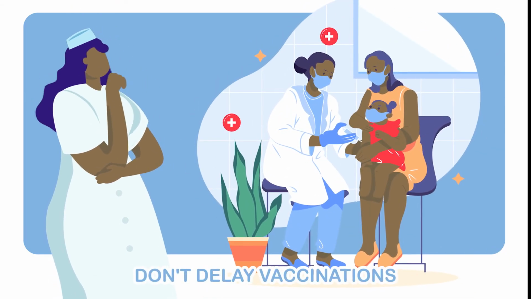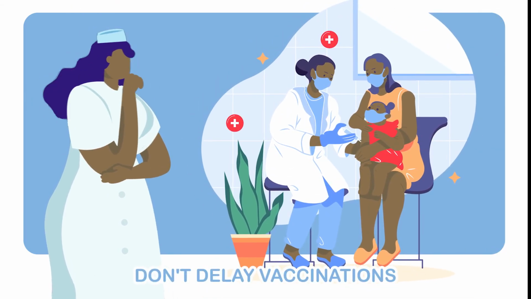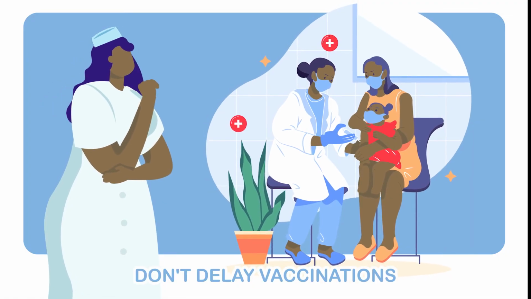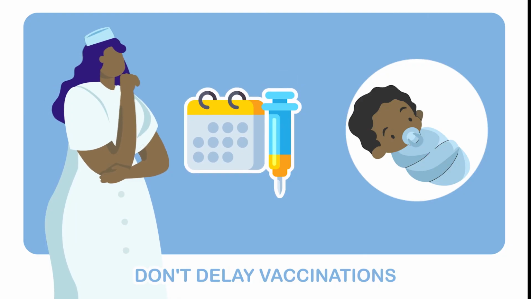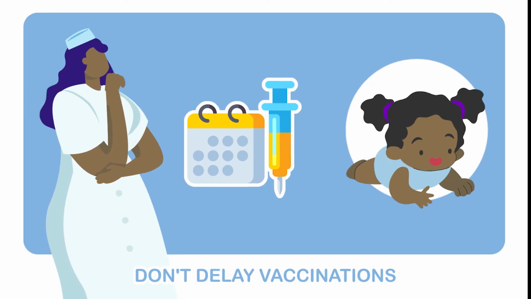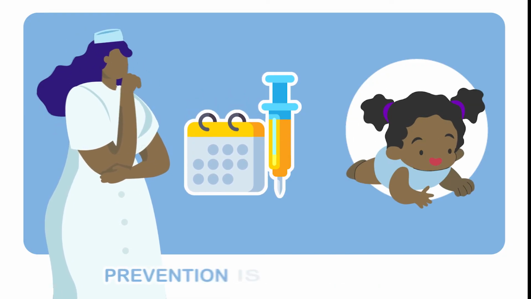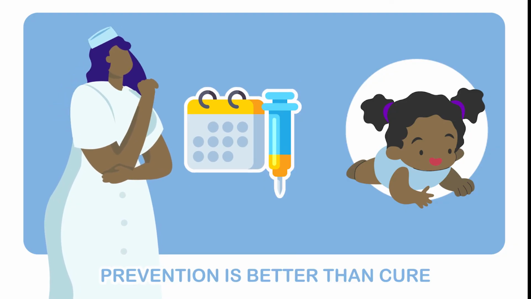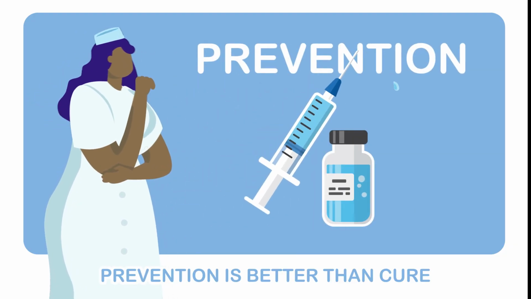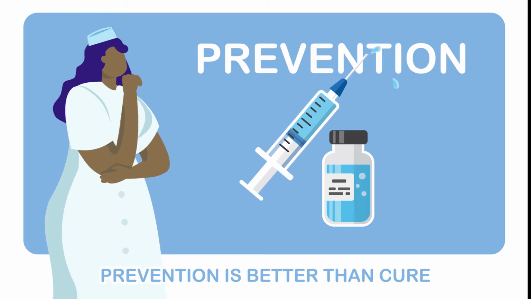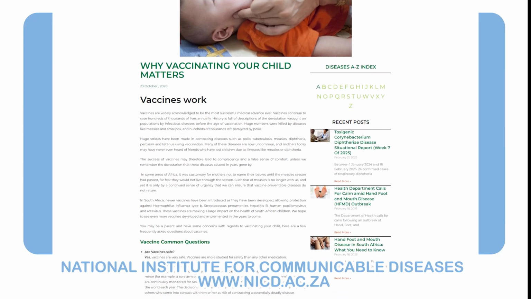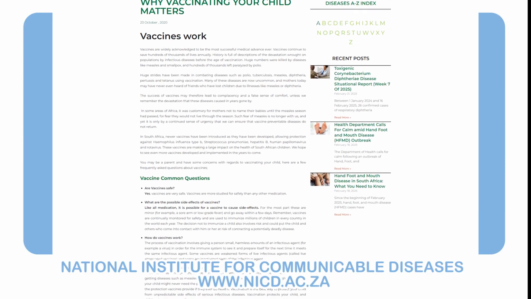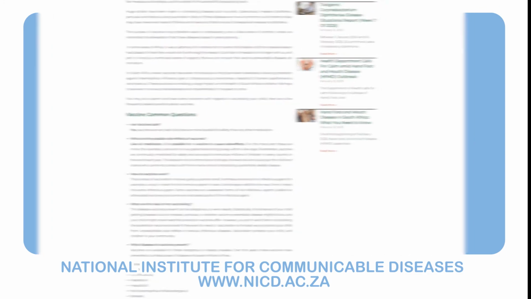Don't delay vaccinations. It's important to vaccinate your child on time, as children under 5 are more vulnerable to infections. Vaccinating early ensures they have the protection they need when they need it most. Prevention is better than cure. Vaccines are the best way to prevent serious diseases and ensure a healthy future for your child. Vaccine-hesitant individuals should be referred to the Why Vaccinating Your Child Matters resource from the NICD for more information.